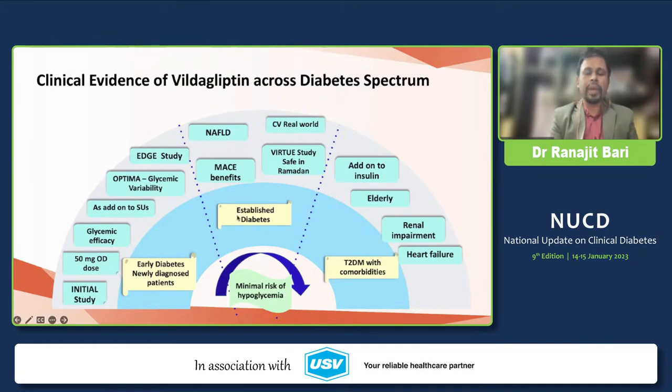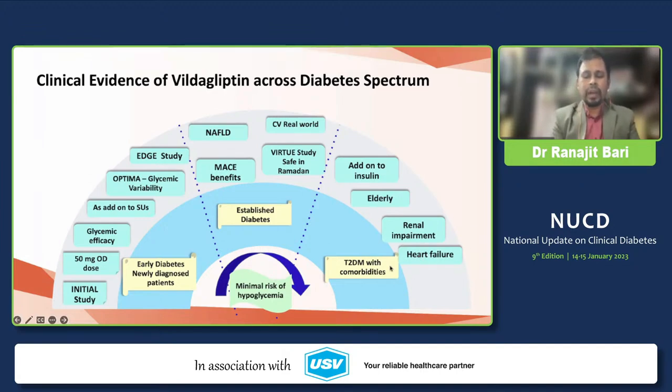The AGE study is in patients with NAFLD along with patients with cardiovascular risk. Particularly, many studies are there to show cardiovascular safety, though these studies are not so-called cardiovascular outcome trials. The VIRTUE study is in patients during Ramadan. It has been shown that vildagliptin does better even in Ramadan with less hypoglycemia. Even in elderly patients with renal impairment, vildagliptin has shown its efficacy with a lower risk of hypoglycemia.